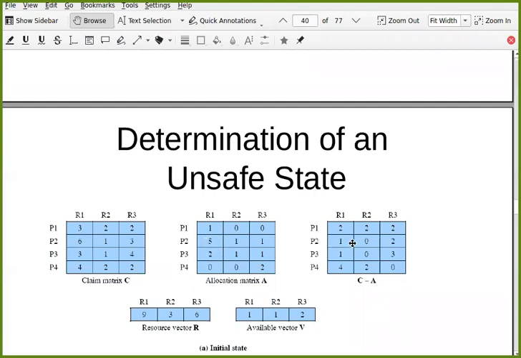If you grant this request, 1 unit of R1, so this will become 6, this will become 0. This will become 2 and this will become 1. This will become 1. This will become 0. This is still 0. So 0, 0, 1. And here it will be 6, 1, 2. What will be here? 0, 1, 1. Correct. So now with this 0, 1, 1 and this with 0, 0, 1, is this a safe state?